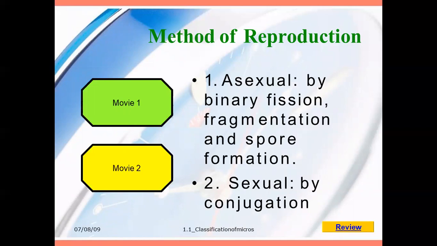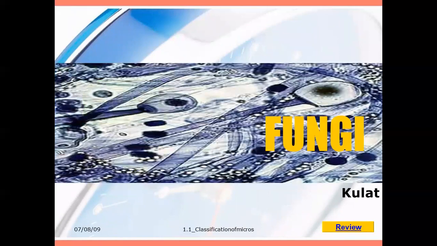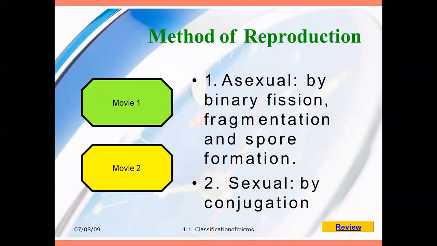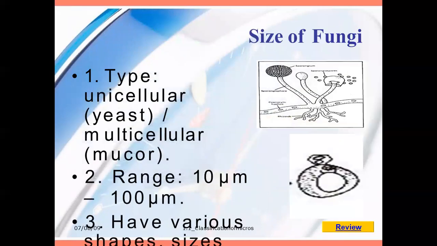These themselves used to produce a spore-like structure, and it is separated from the main source. Then conjugation, it is the same like sexual reproduction. Next, fungi. Fungi, if you're coming for the type, is unicellular, which we can call yeast, or multicellular, that is called mycelium.